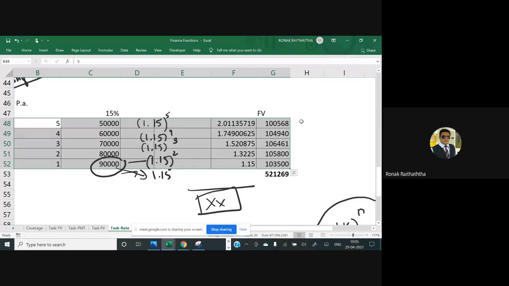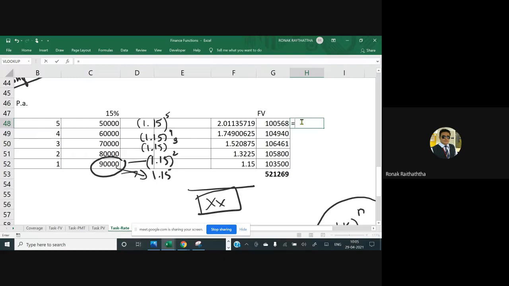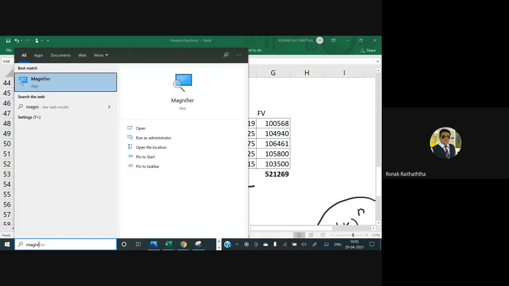Now friends, let's take one more example. Here you have invested at the beginning of the period, right? So you can also use the formula of FV. We'll be treating each and every cash flow as a single cash flow, and we are using the formula of FV for each and every cash flow. So let's see what amount we are getting there. So FV, opening the bracket, let me use the magnifier so my batches get it in a better way.